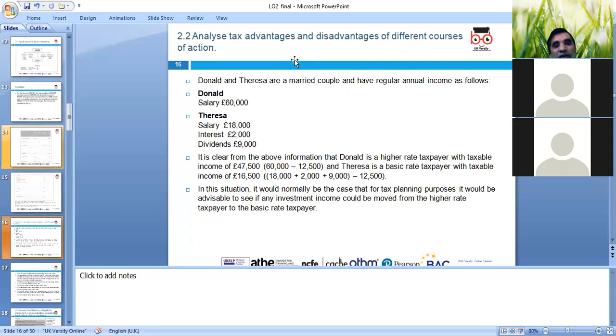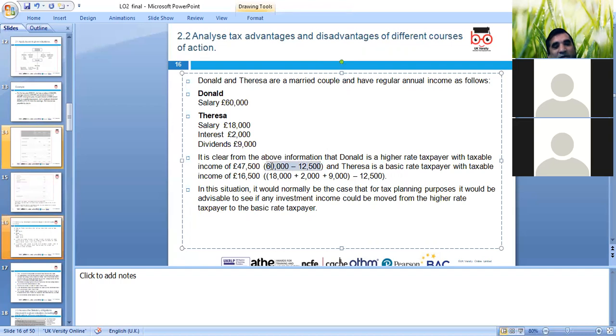It is clear from the above information who is the higher rate taxpayer, with taxable income of 47,500 minus 12.5. Then the basic tax rate applies to Teresa, 16,500. 18 is coming from salary, 2 from interest, 9 is interest. If we minus 12.5, then 16.5 will be left.